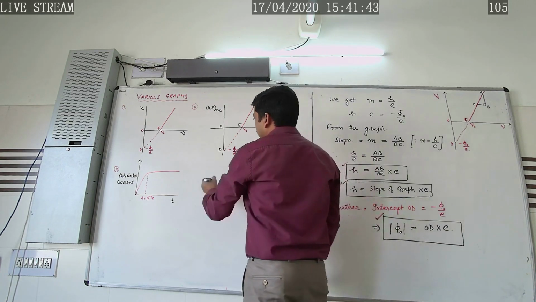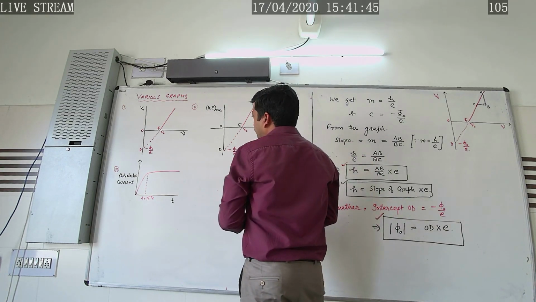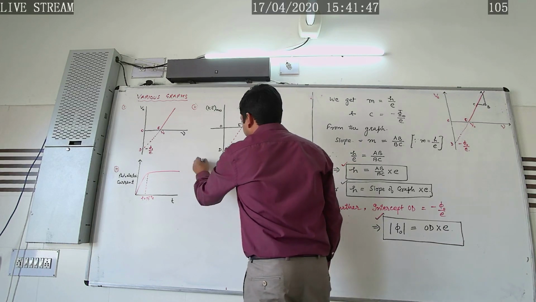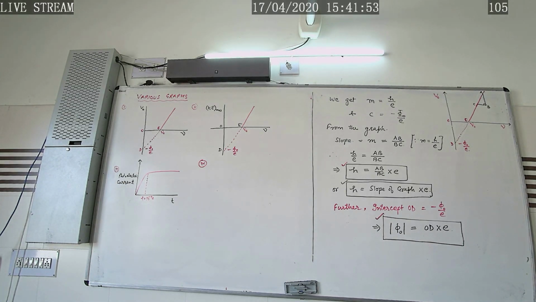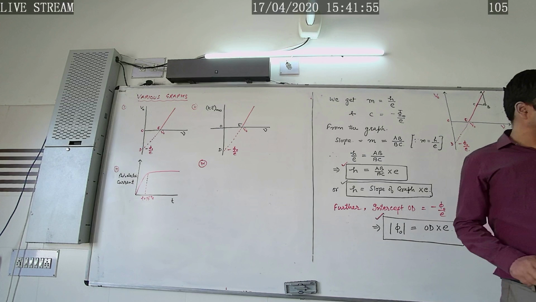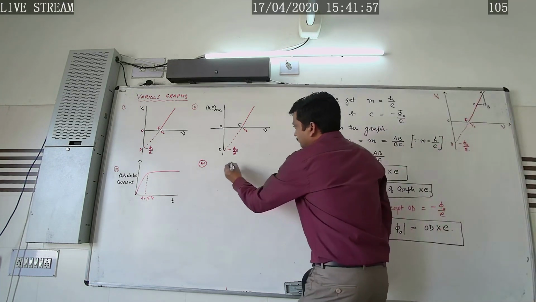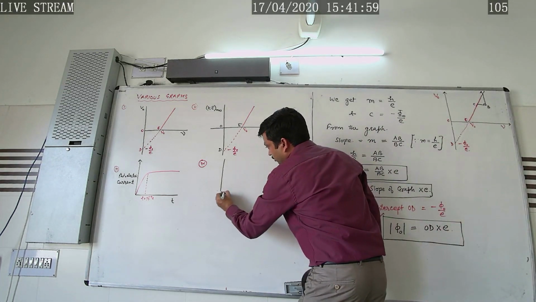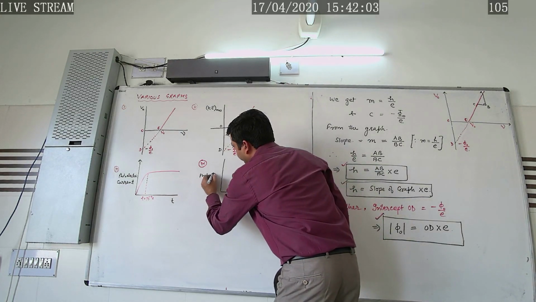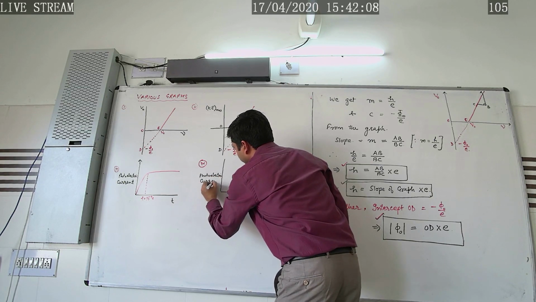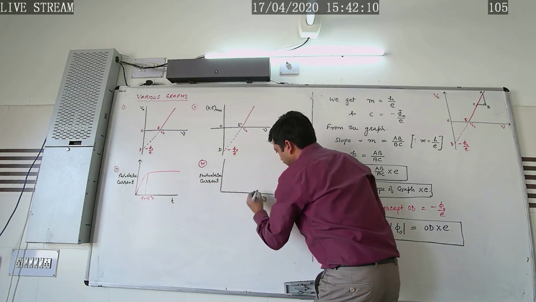Apart from that, if we plot the graph between the photoelectric current versus frequency, what would be the shape of the graph? This is the photoelectric current versus frequency.